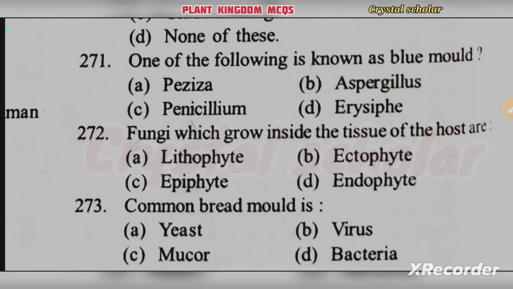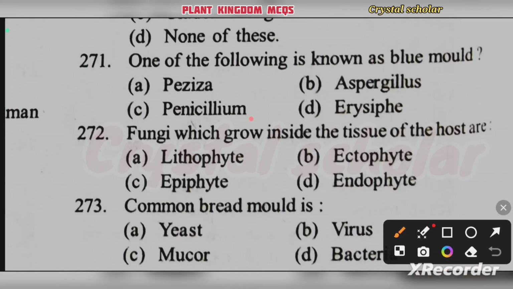The next, one of the following is known as blue mold: Peziza, Aspergillus, Penicillium, Aricifi. Which one is known as the blue mold? It's Penicillium. Then fungi which grow inside the tissue of the host are lithophyte, ectophyte, epiphyte, endophyte. It's endophyte.